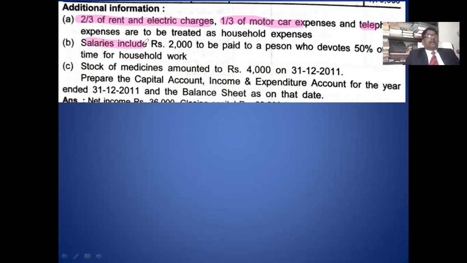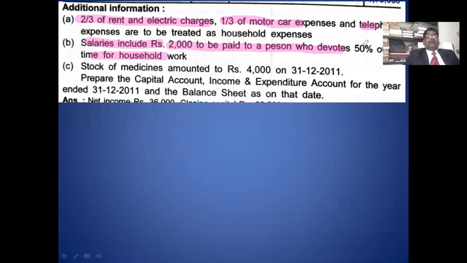Then regarding salary, 2,000 salary is paid to a person who devoted 50% of his time to household. Out of the 2,000 salary, 50% means 1,000. That 1,000 relates to household.